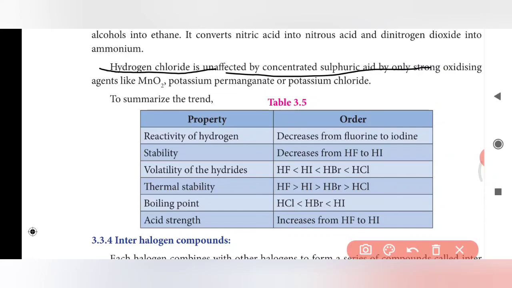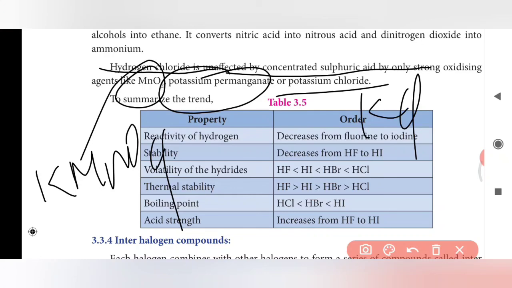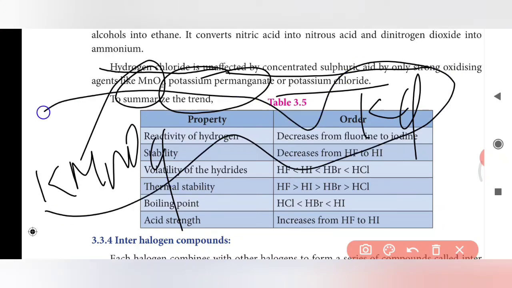It can be oxidized using only compounds like manganese dioxide, potassium permanganate, that is KMnO4, and KCl. By using these compounds we can oxidize hydrogen chloride.